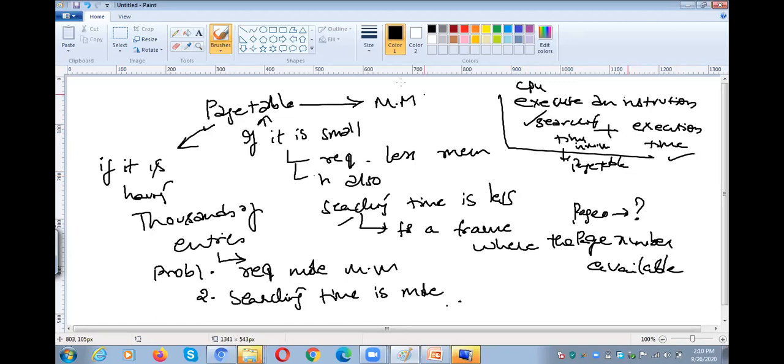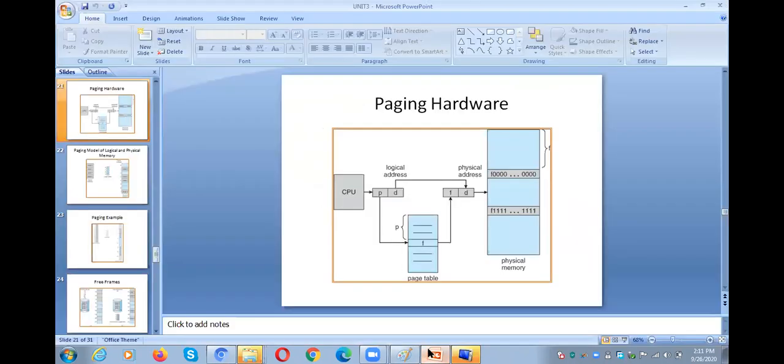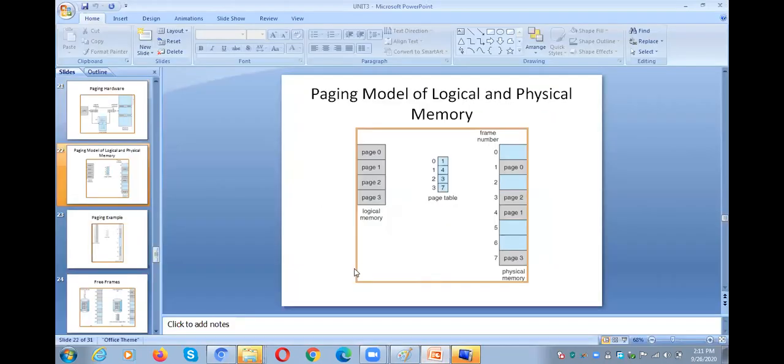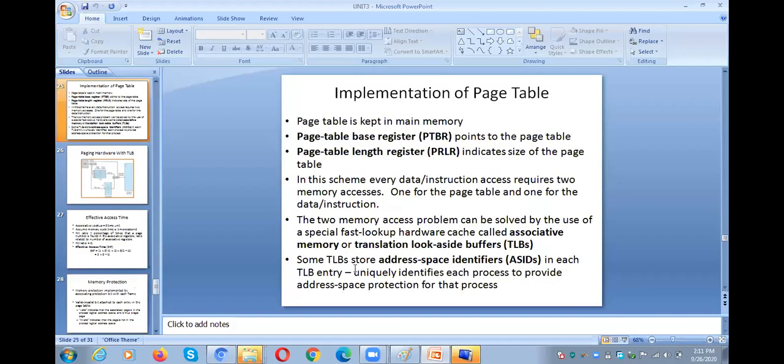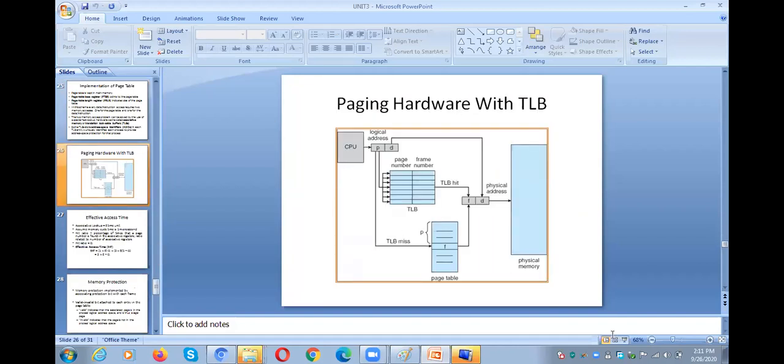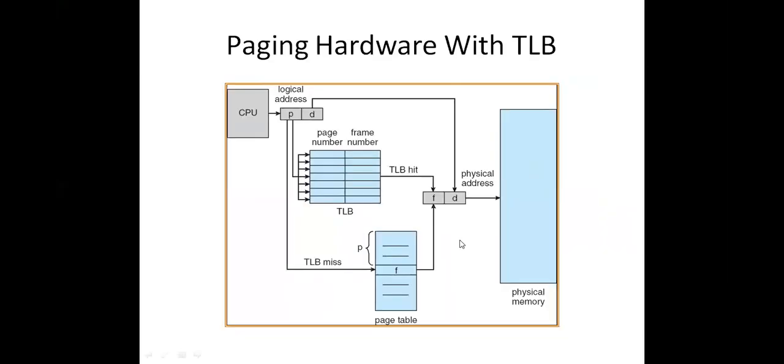Okay, now this is the page table. The page table is very big, so what do we need to do? This is called the TLB. TLB means translation look aside buffer. The translation look aside buffer is in the cache memory.